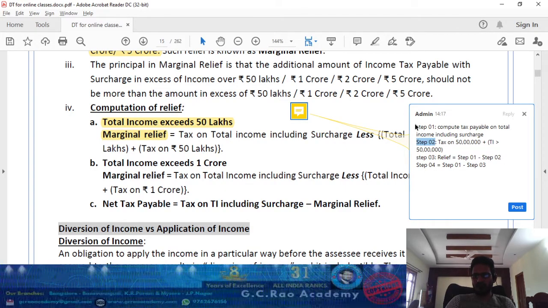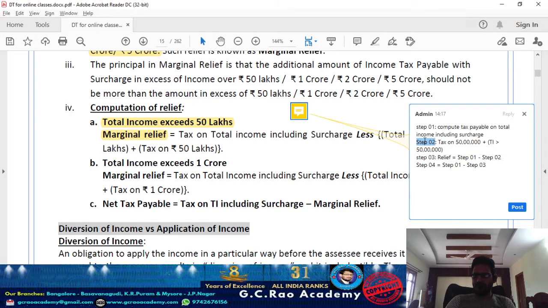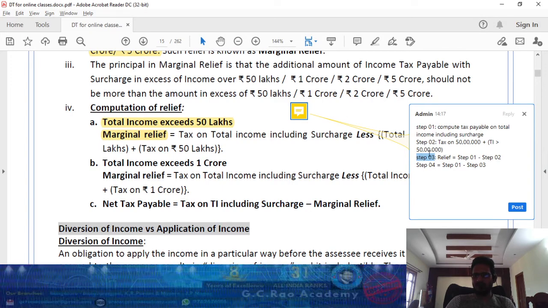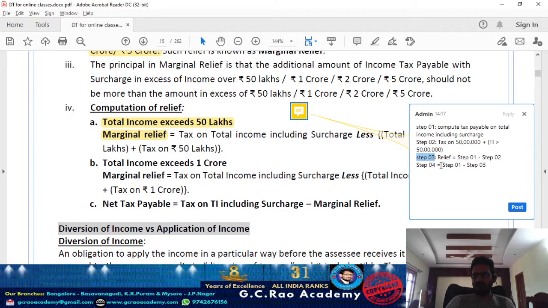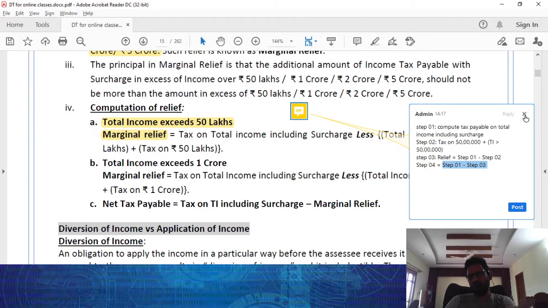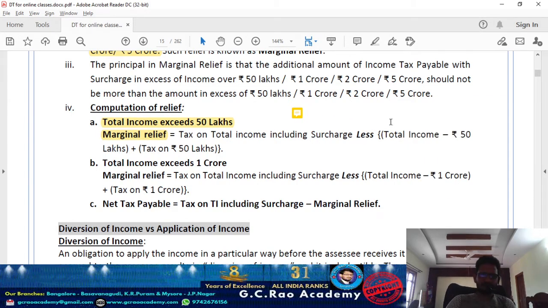In case your step 1 value is greater than step 2, step 1 minus step 2 I can avail as marginal relief. After availing this relief, how much tax do I need to pay? Your tax on total income minus the relief under step 3, the balance is the net tax I am supposed to pay to the department. Correct? Which is exactly equivalent to your step 2. And you can take 1 crore, 2 crore depending on the threshold limits.